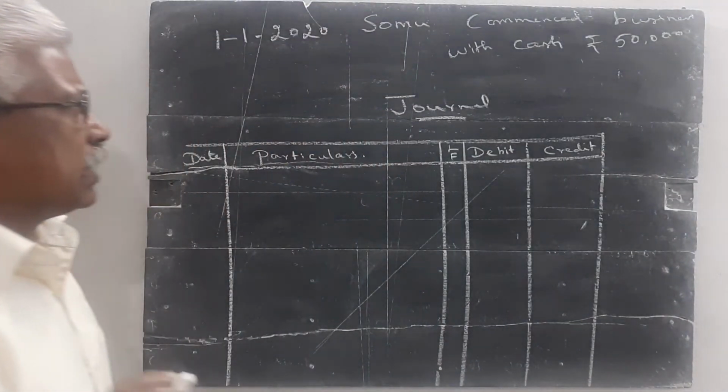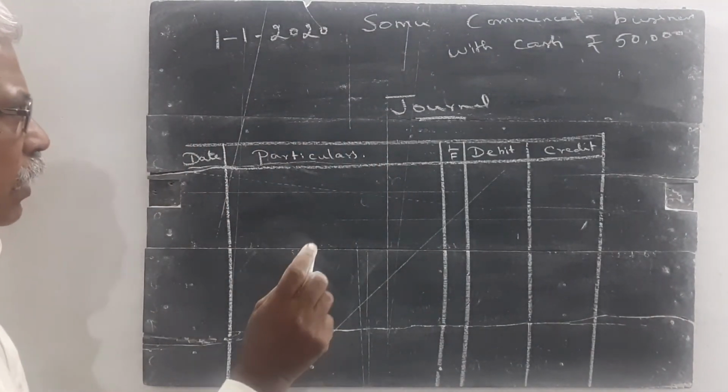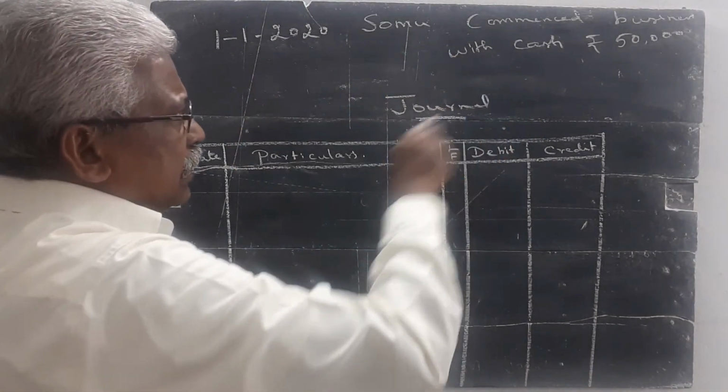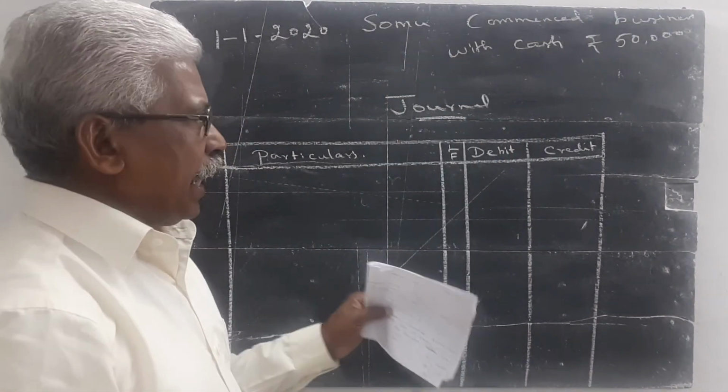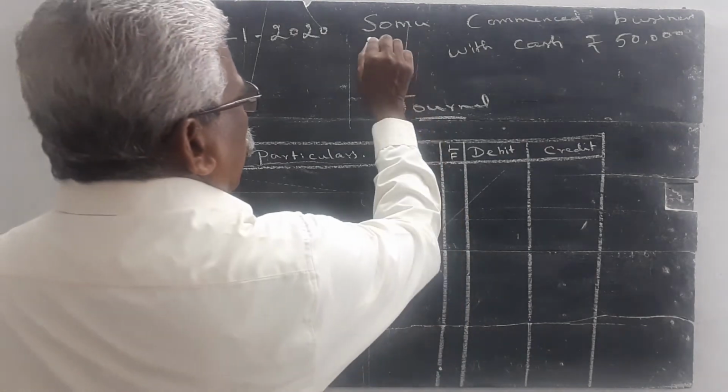So dear students, please listen here. Very, very important area here. This transaction consists of two accounts. First, we identify what are the two accounts. Number one, Somu account.